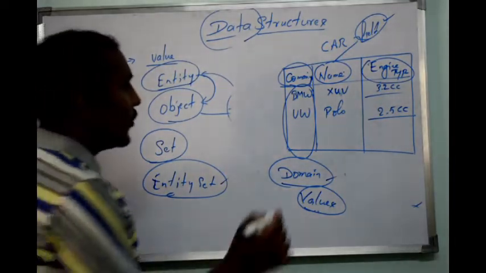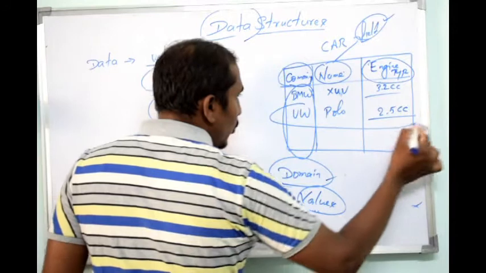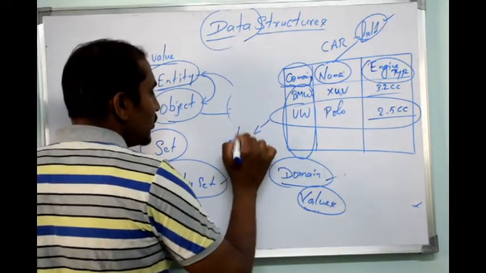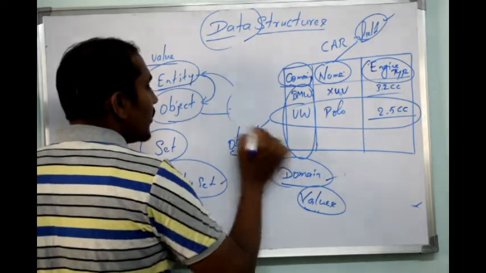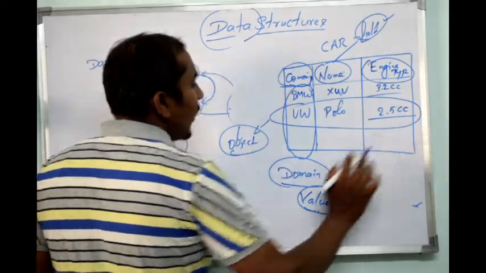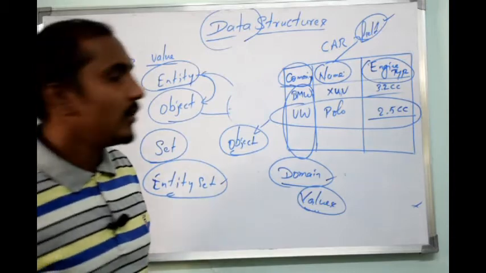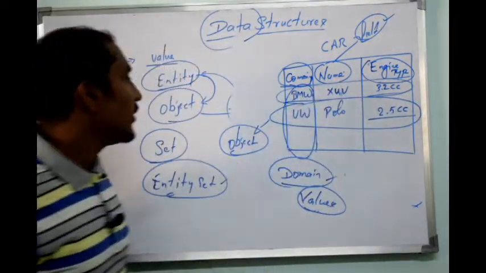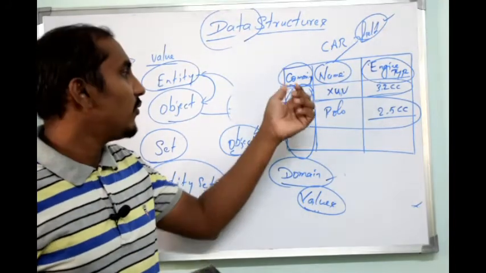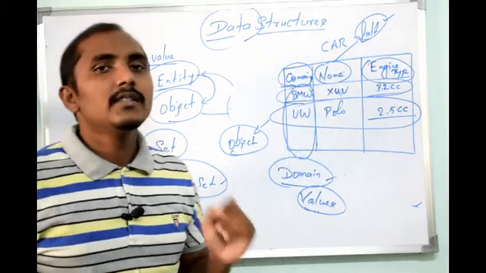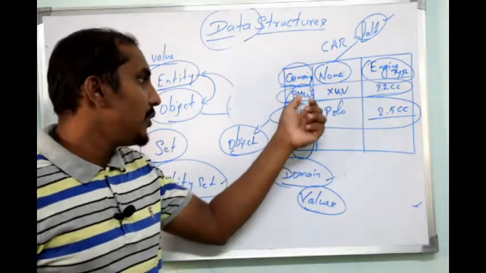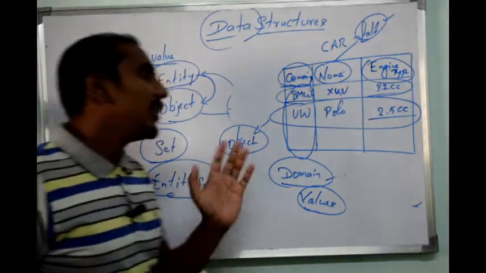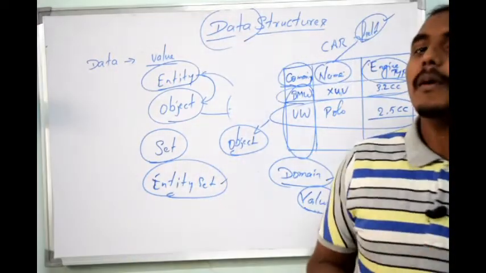Okay, now if I represent one row of values, this will represent one entity or an object. So the collection of these three values will represent one car. Similarly, if I group the values in the second row, that will form the second car. So we have two objects, BMW as well as VW. These are the ways we represent the data in the form of a table.